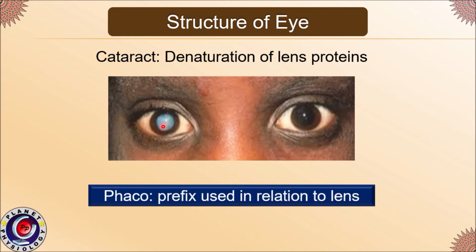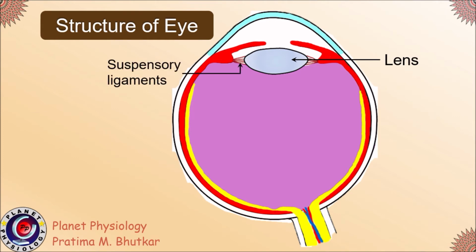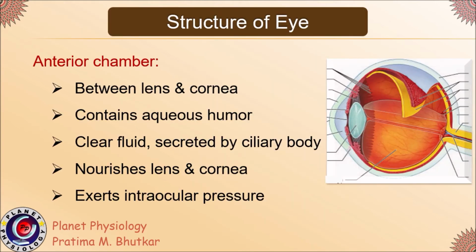Again, whenever you talk about the lens, your doctors will say a word like phaco. Phaco is a prefix used in relation to the lens. Phacoemulsification surgery is the surgical technique which removes the opaque lens. Now let us see, this is the lens kept in position behind the iris with the help of suspensory ligaments. Now coming to the chambers, there are two chambers, the anterior chamber and the posterior chamber.